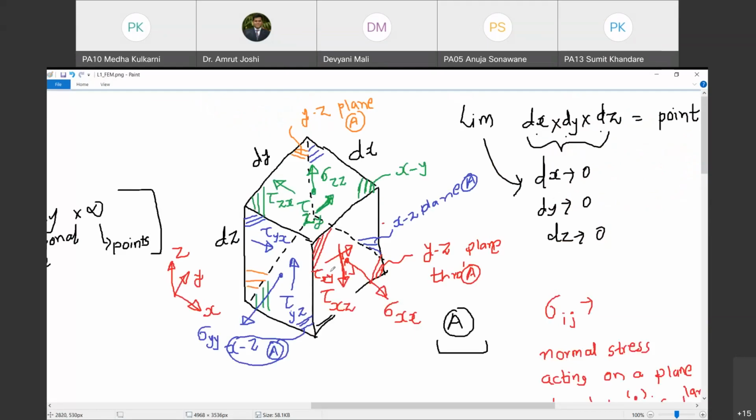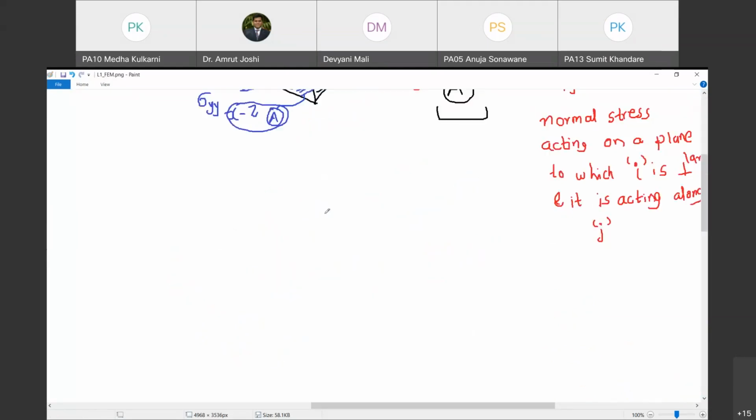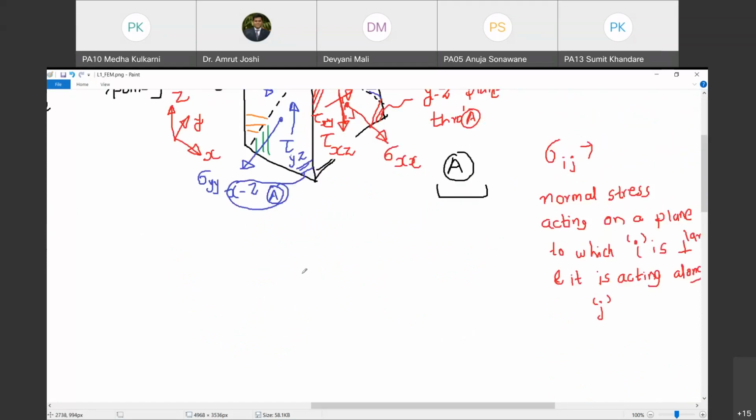Now, we have understood that there are 9 components of stress that we must know in order to know the complete state of stress on any plane passing through a point under consideration. So what are those stresses?